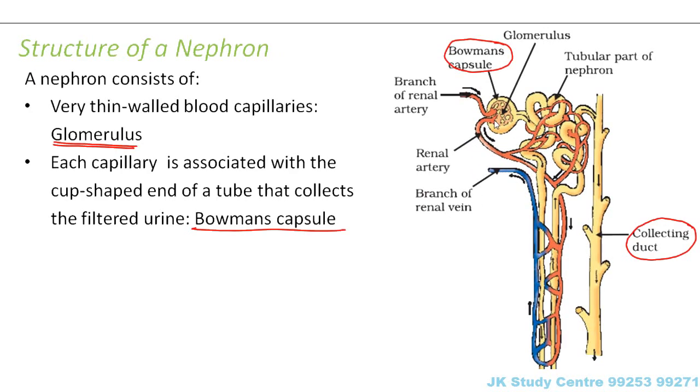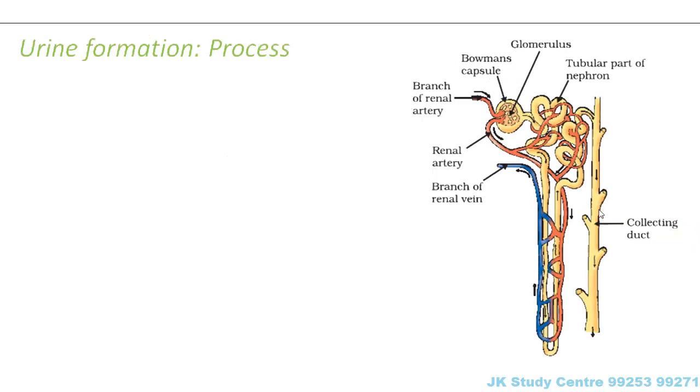Clear? So now we understand the structure of a nephron. It consists of very thin capillary-like structures arising from the arteries which are bringing the bad blood, the blood containing waste products. These small capillaries are called glomerulus, and each glomerulus is connected to a cup-shaped end of a tube which is called Bowman's capsule, and this tube is a coiled structure which ultimately leads to the collecting duct. So the collecting duct collects the filtered urine. Now that we have understood the structure of the nephron, let us try to understand the process of urine formation.